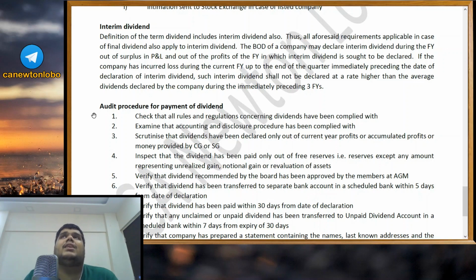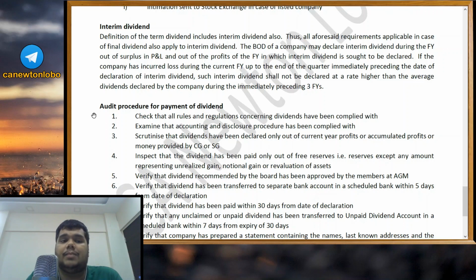Let us say in the previous 3 years, you have declared 10, 11 and 12% dividend. Average comes up to 11%. Now, since you have incurred a loss till now, till the time when you are declaring the dividend, till the preceding quarter, that is till September, you have been incurring a loss, you cannot declare dividend more than 11%. That is the average of the dividends declared by the company during the immediately preceding 3 financial years.